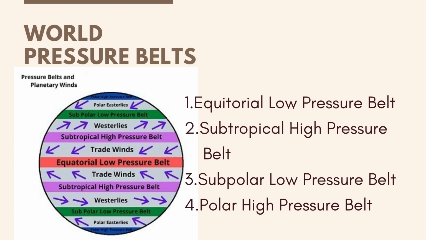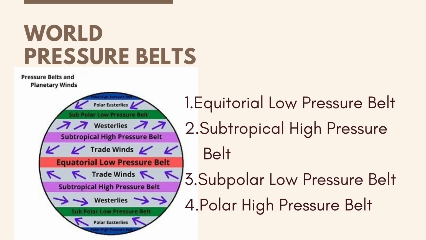The next is world pressure belts. The world pressure belts are very important to understand. There are 4 different world pressure belts: equatorial low pressure belt, subtropical high pressure belt, subpolar low pressure belt, and polar high pressure belt. I want to tell you that when the temperature is high, the pressure is low, and when the pressure is low, the temperature is high.